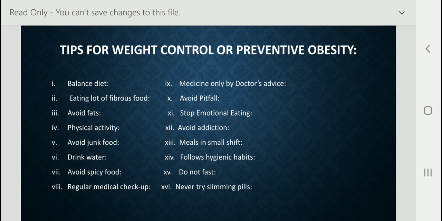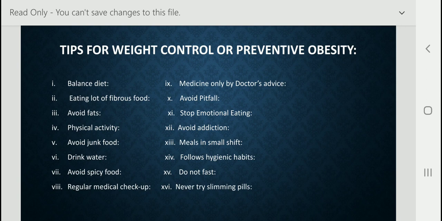Next is regular medical checkup. So we should regularly go for a medical checkup every 6 months. We should also regularly measure our weight. Understand? The medical checkup is very important for us. Sometimes we get a small problem and we ignore it. So we should take the regular medical checkup for this also. At that time we can control our weight.